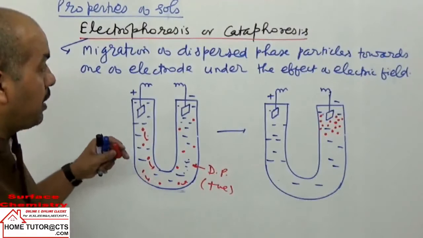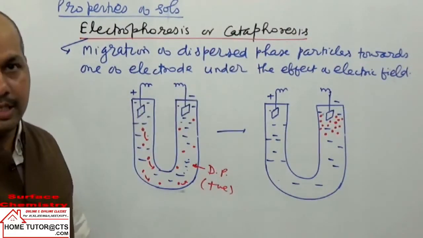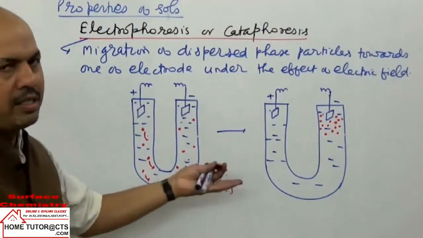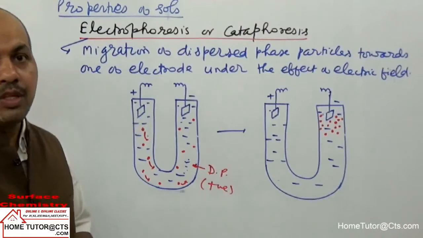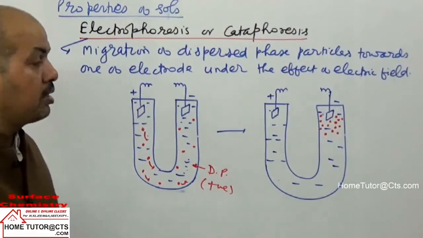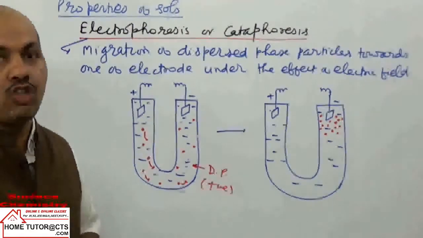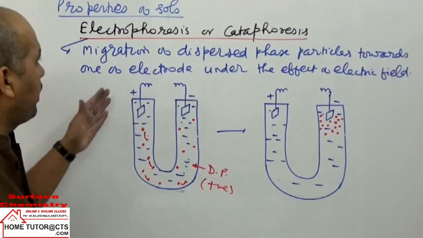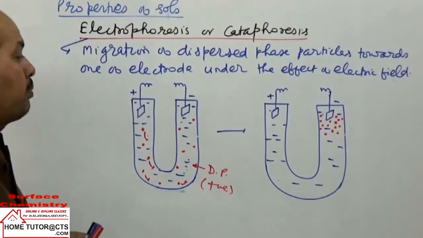Earlier, the majority of particles were moving toward the cathode, so the name cataphoresis was given. But it is observed in many cases they can migrate to either side, and that depends upon the charge present on the dispersed phase particles. They may carry positive charge or negative charge. Accordingly, they can show migration. This property, electrophoresis, is an electrical property.